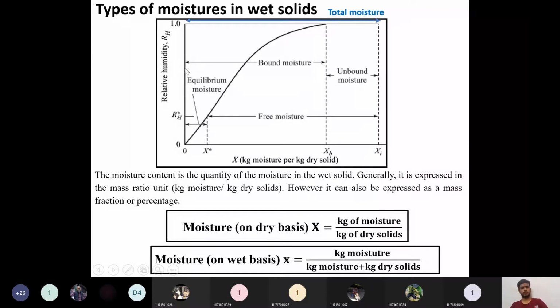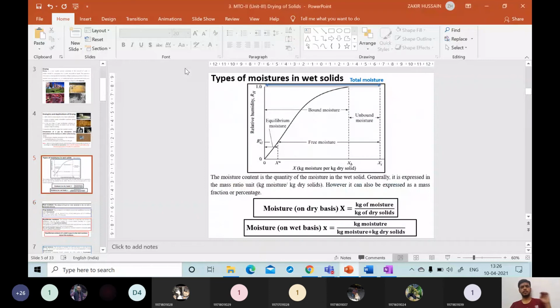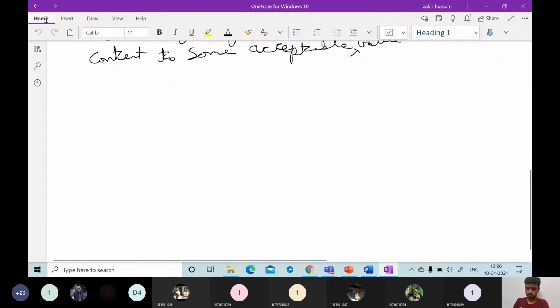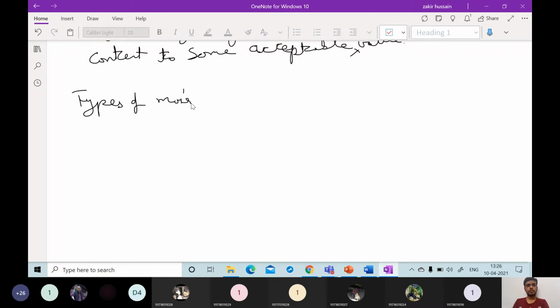What are the definitions of bound moisture, equilibrium moisture, unbound moisture, and free moisture? We will see. So, types of moisture content in wet solid.